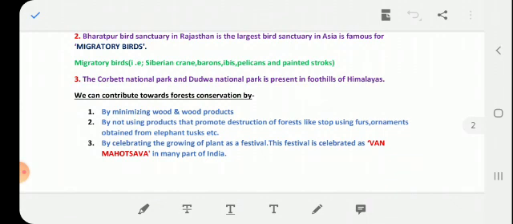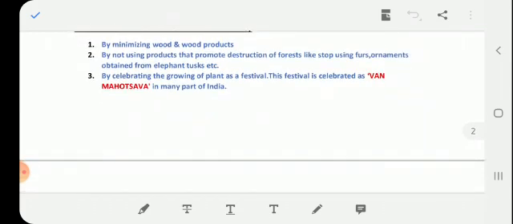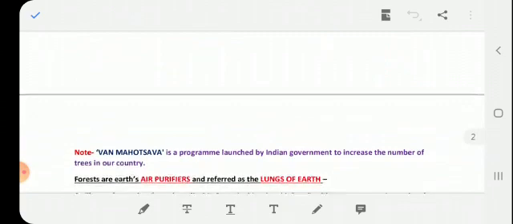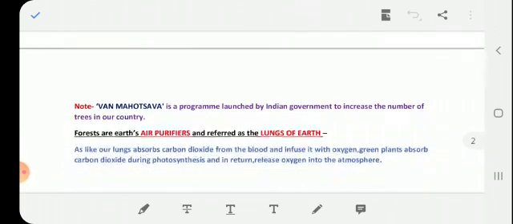Third is by celebrating the growing of a plant as a festival. This festival is celebrated as Van Mahotsav in many parts of India. And what is Van Mahotsav? Van Mahotsav is a program launched by the Indian government to increase the number of trees in our country.